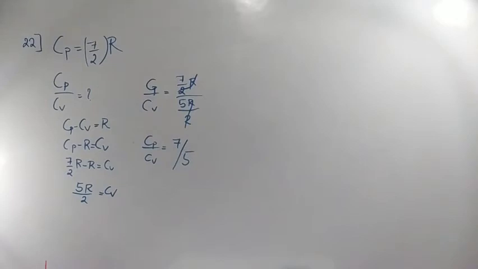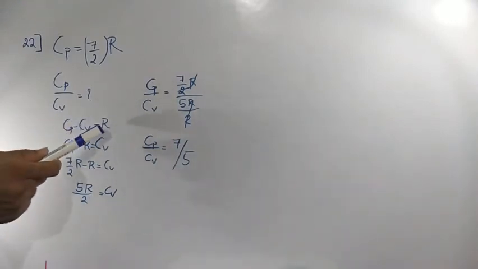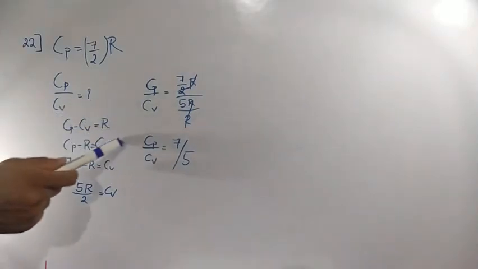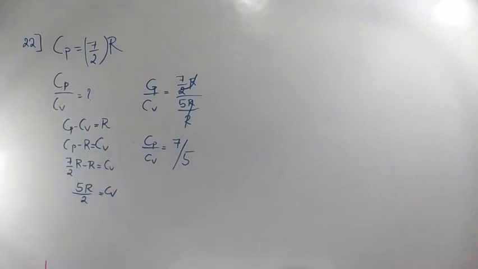Getting? Cp value they had given in the question, and they had asked Cp divided by Cv. But you should remember this: Cp minus Cv is nothing but R. This is known as which relation? Cp minus Cv is equal to R is known as Mayer's relation. From Mayer's relation we solved and got Cp divided by Cv value equal to 7 divided by 5. Clear?